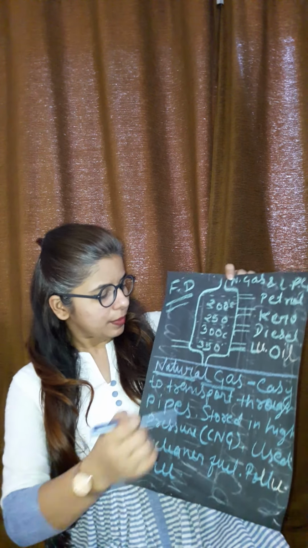Like in petroleum, petrol and diesel, when you throw it outside on the road, it will evaporate. That means petrol and diesel have a very low boiling point. So if I heat the petroleum liquid, petrol and diesel will start boiling first because their boiling point is very low. If I also mix water in that, then after petrol and diesel, the water will boil. So one by one, according to the boiling point, the evaporation of that particular component will happen. So what happens?